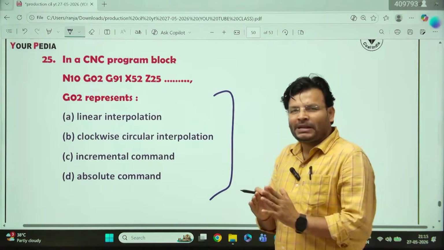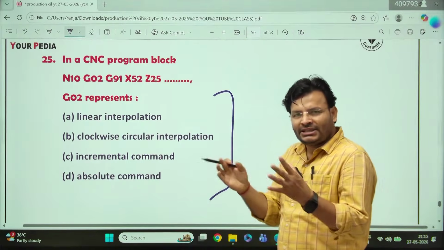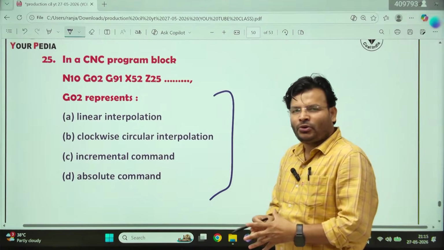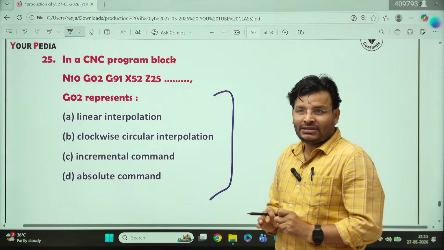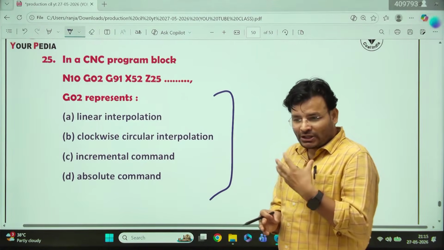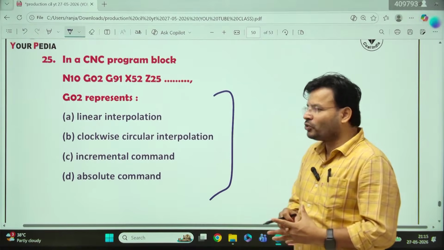Act of family of plane, incremental mode, absolute mode, linear interpolation, clockwise, anti-clockwise, inch mode, mm mode, incremental, absolute. At least try to remember all that. In the course of M code, which one is for coolant on, coolant off, spindle change, that you have to remember for the M code.